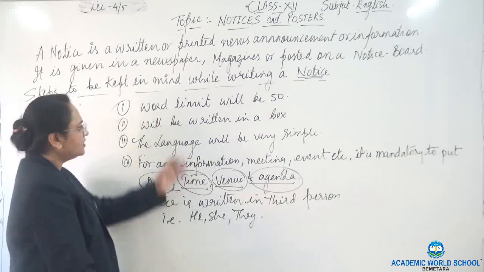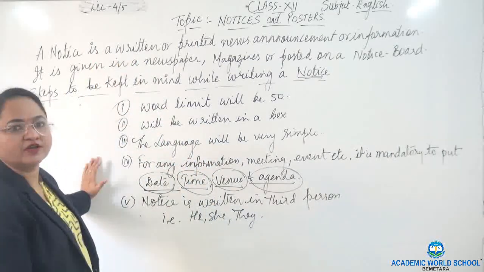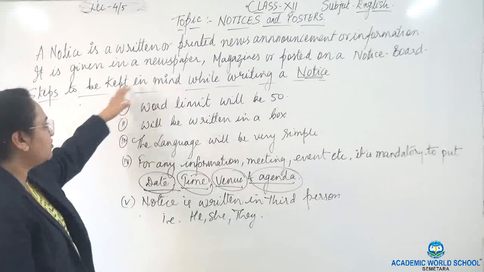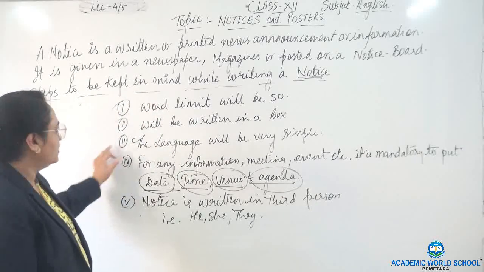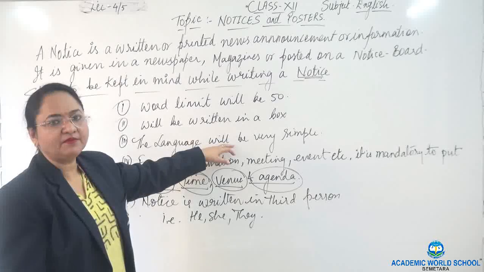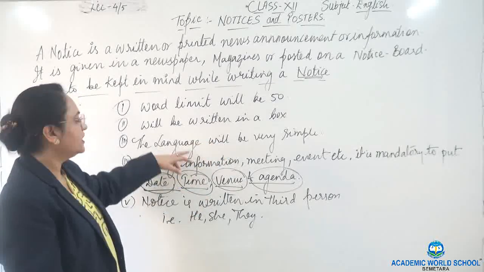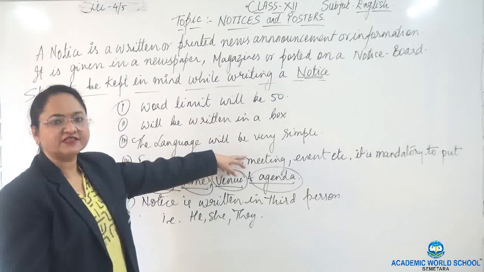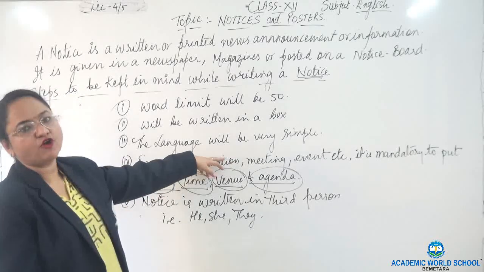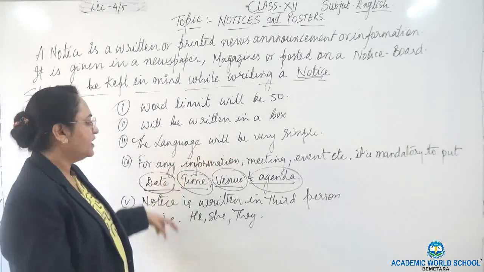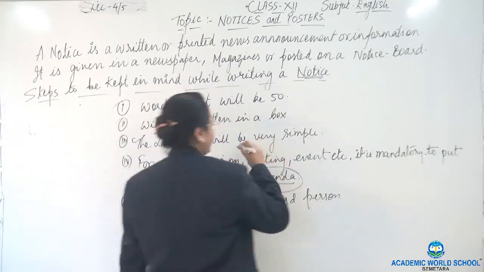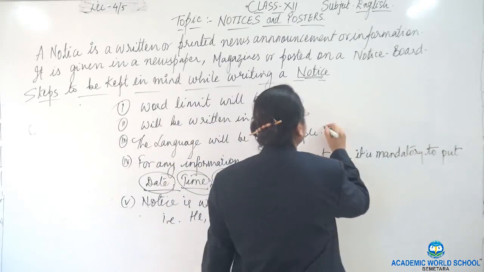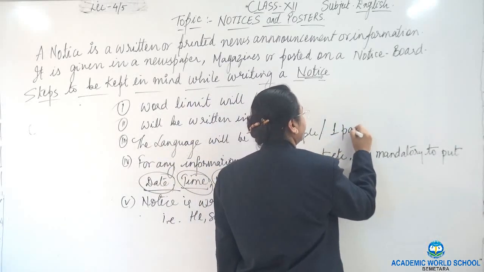Okay, clear? So just go through the notes again: how to write a notice in 50 words, in a box, in third person. The language should be very simple, no complicated language, no complicated sentences, and it will be written in one paragraph.